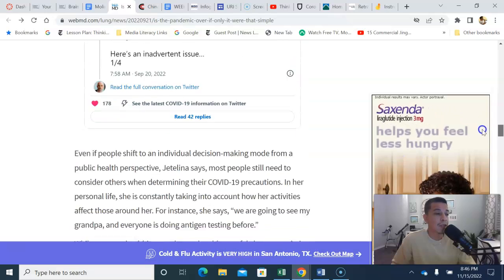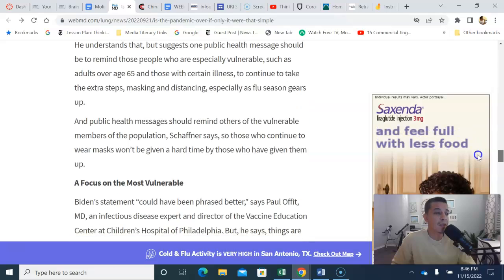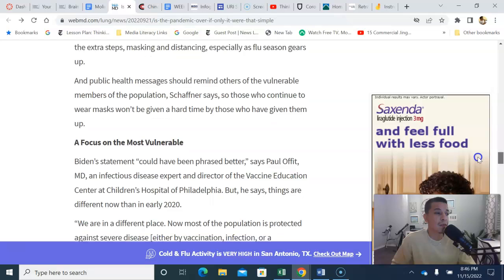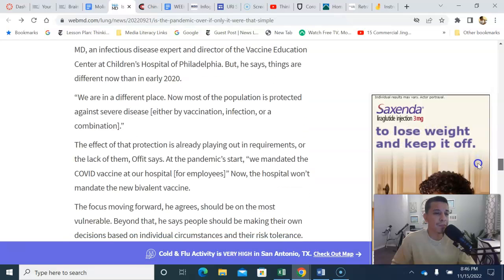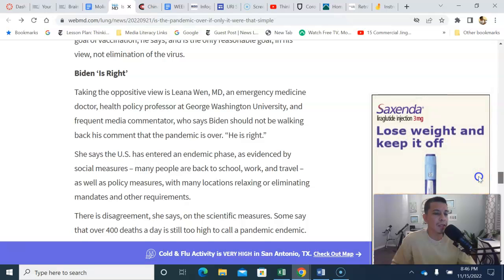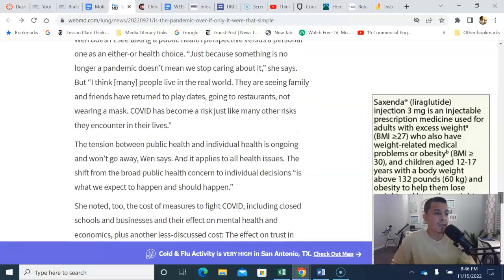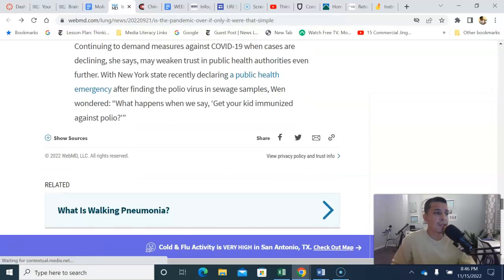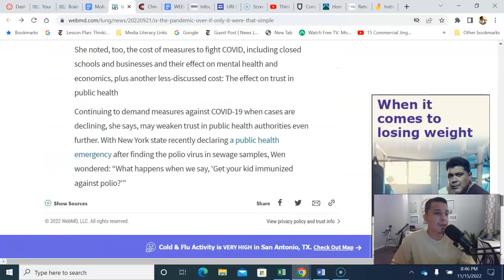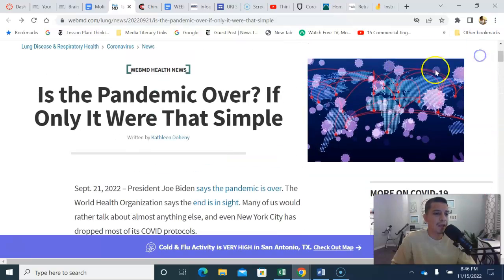So we've got new phases, we've got worse behind us, question mark, a focus on the most vulnerable. Okay, so the article continues on talking primarily about political policies in place, and it kind of ends there. So we're going to come back up to the top here.